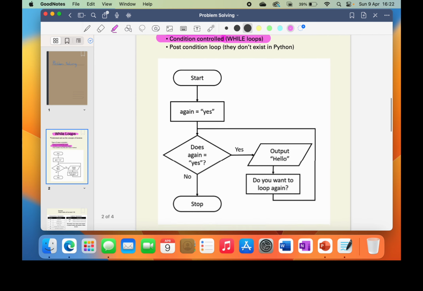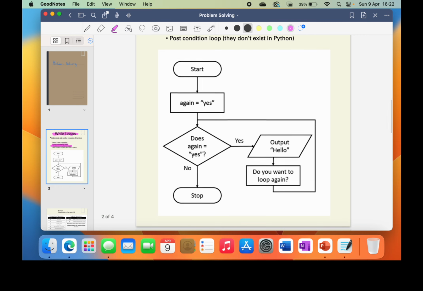So I have an example of it here drawn in a flowchart. If you look, we've set a variable and we've named it again, and we've given it the value of the word yes. Then we have a decision box here asking the question, does again equal yes? If it does equal yes, we go this way. If it doesn't, we go that way. Well, in this case, because we set it to the value of yes, we go along the yes strand. Then we output the word hello, ask the question, do you want to loop again? And we go back around.